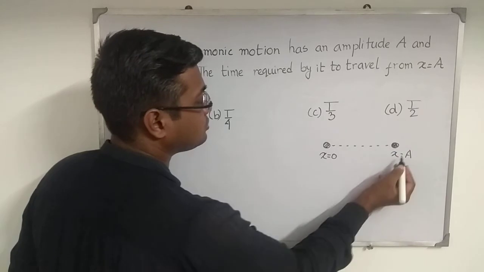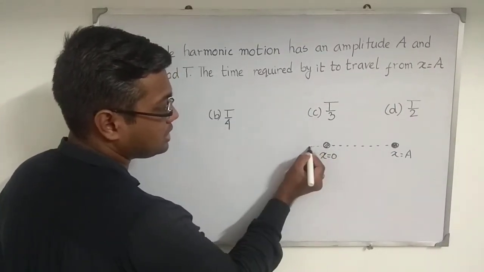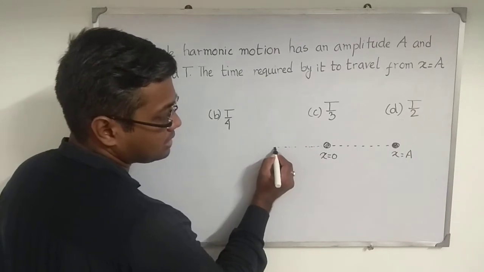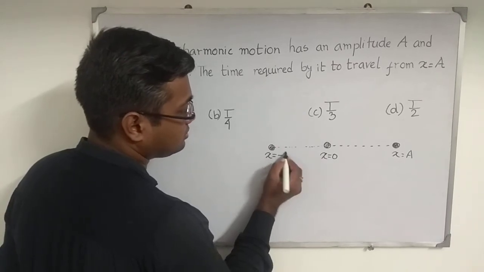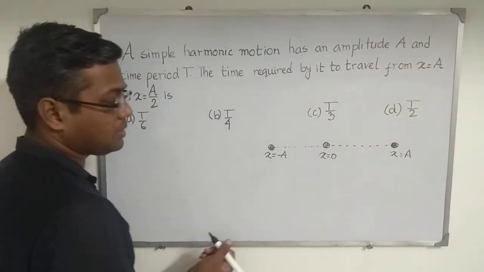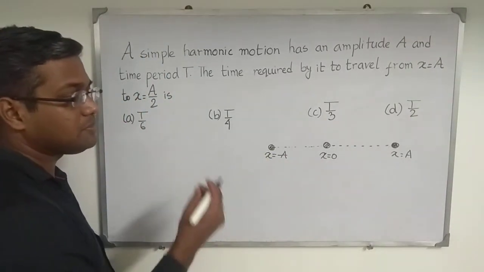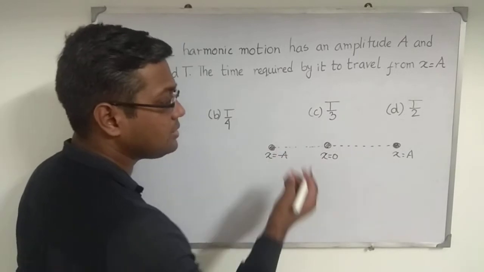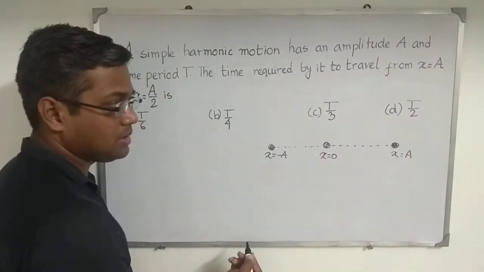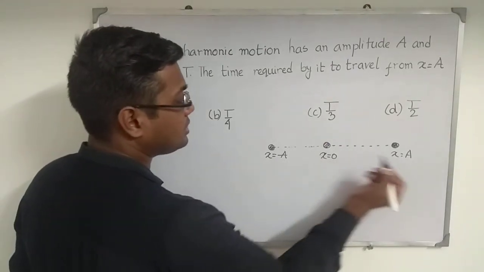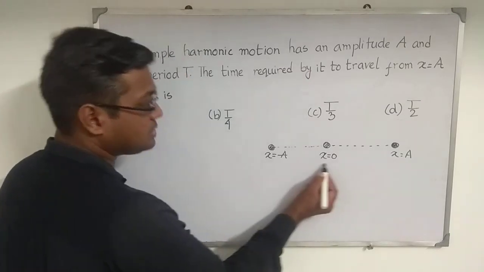that is called the amplitude. Okay, after that it is again returning back, and due to inertia it cannot stop there and it can reach here, and that is x equal to minus capital A. Okay, so it is not mandatory that the particle always starts its journey from the equilibrium position x equal to 0. If the particle starts its journey from the maximum displacement position and it's coming in the direction,